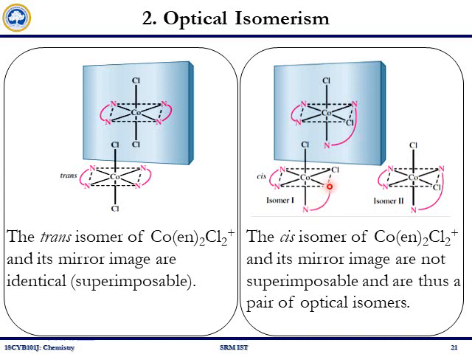Similarly the 2 chloride, one at the axial position, the other one at the planar position. So let us say I label it isomer 1. If I take the mirror image, it looks different, so I label it as isomer 2. If you see isomer 1 and isomer 2, they are non superimposable, hence they are optical isomers.